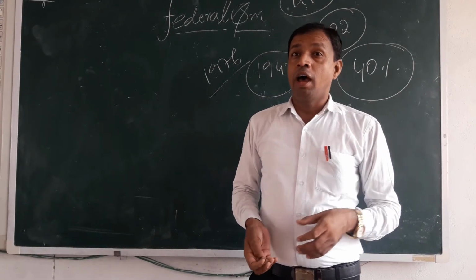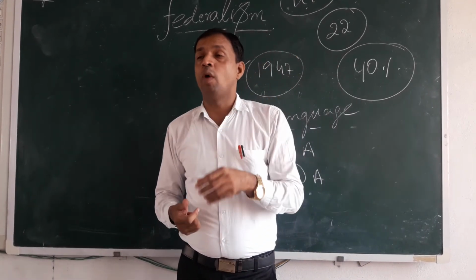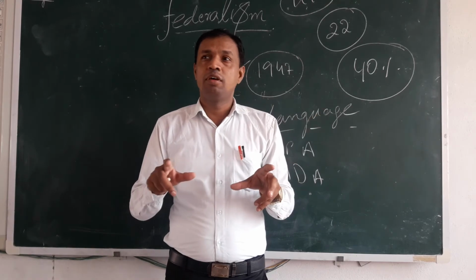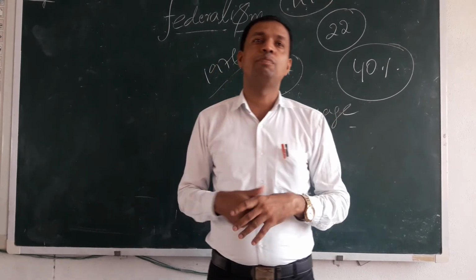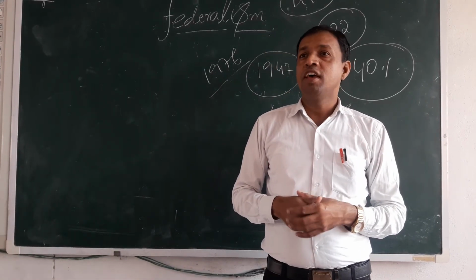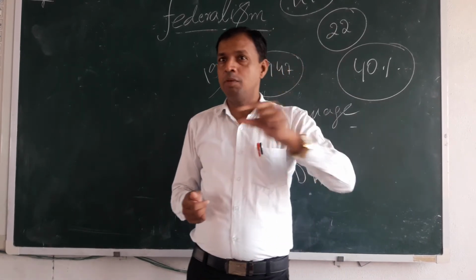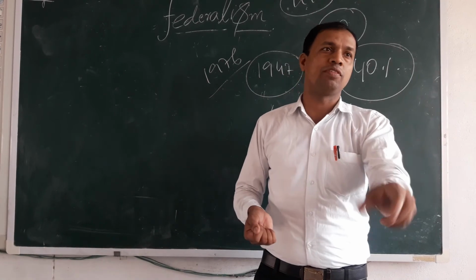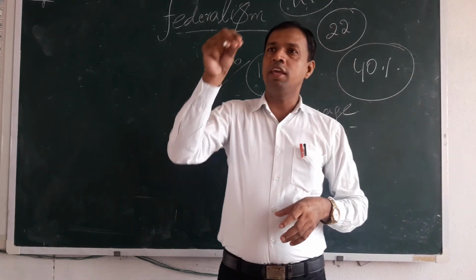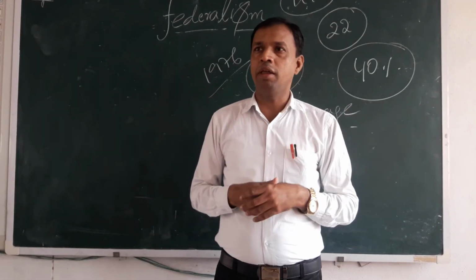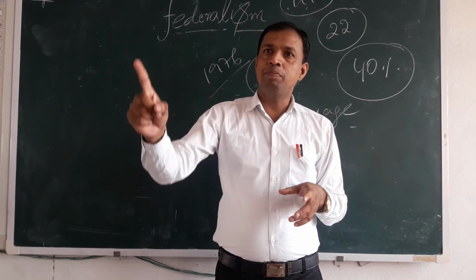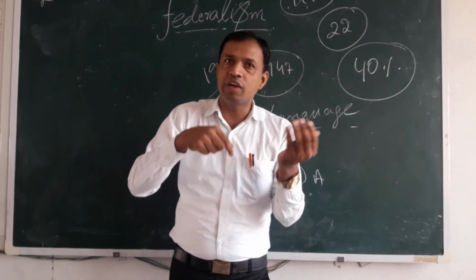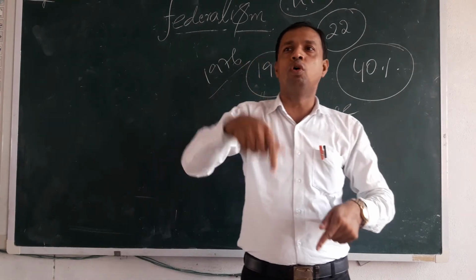Okay. And in the previous class I explained why we call these three organs local self bodies. Because the election in these three bodies is done locally, by local people, for local persons. For example, in a town, for the chairman election, the people of the town and nearby villages which are included in that town only will give vote.